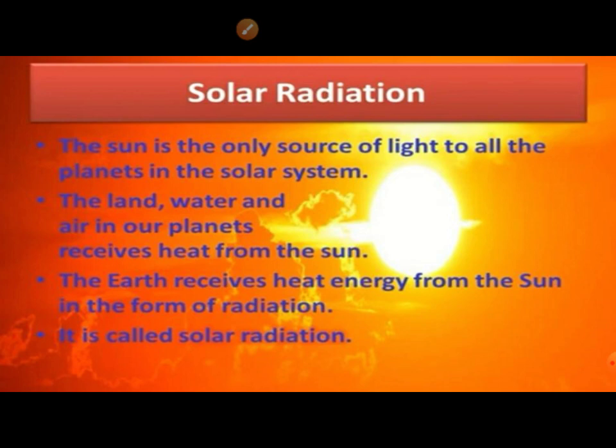The sun is the only source of light to all planets in the solar system. The land, water and air on our planet receive heat from the sun. That is why it is called solar radiation.